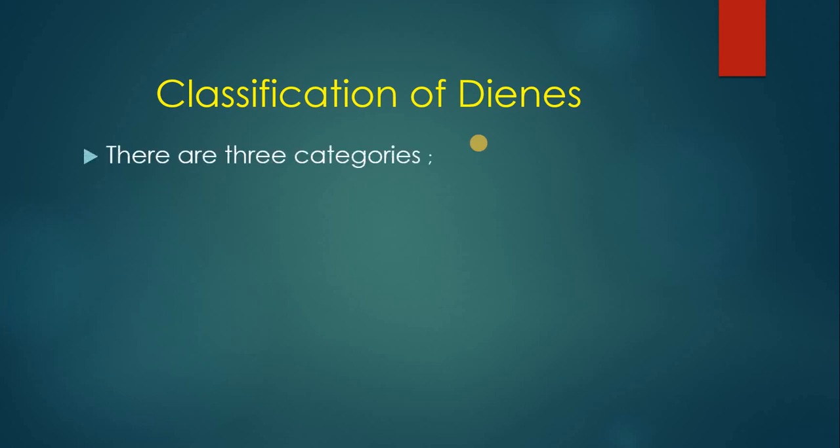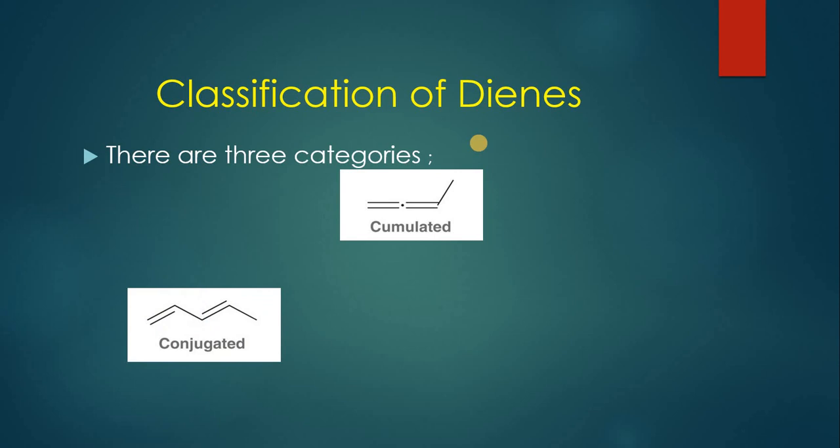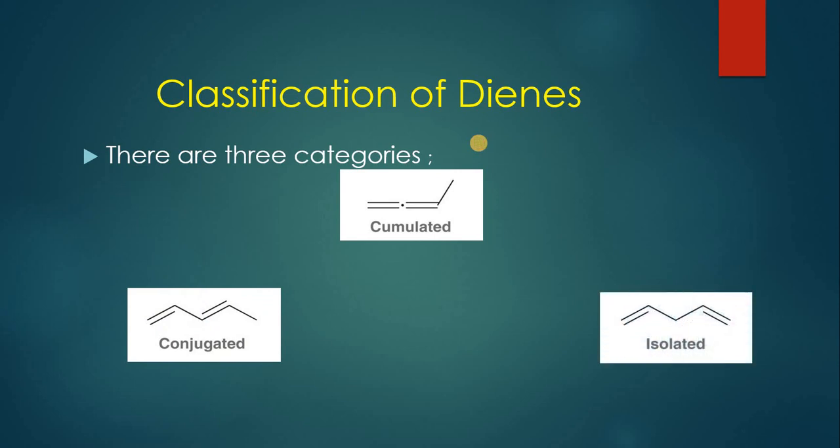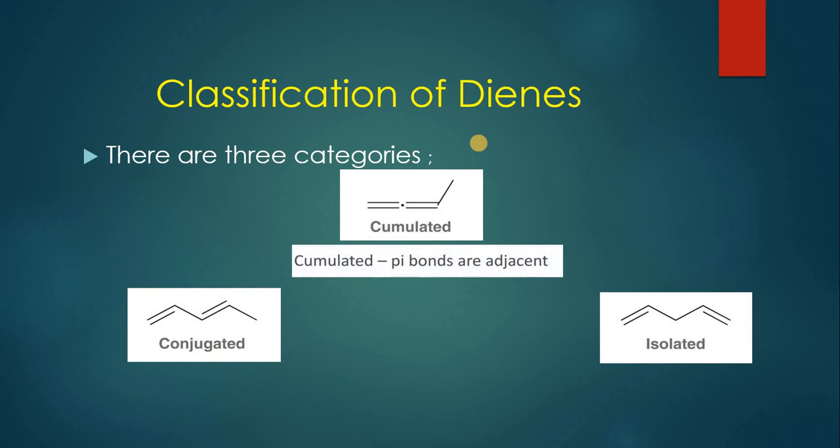There are three important categories of dienes. The first category is cumulated dienes. The second category is conjugated dienes, and the third category is isolated dienes. Cumulated dienes are those compounds in which pi bonds are adjacent to the carbon atom and they are very near. If you consider this as the central carbon atom, it is all surrounded by the double bonds.